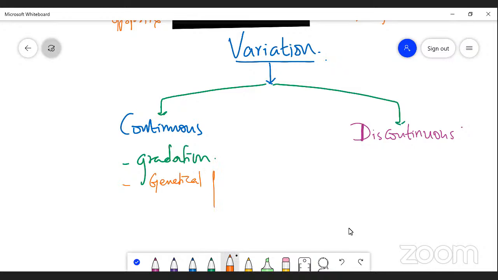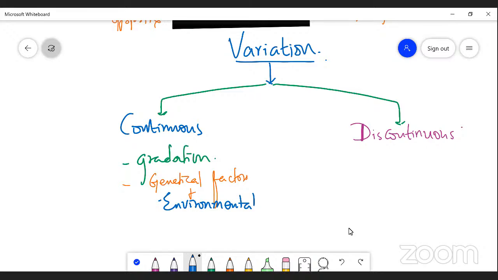The character of a plant or an organism is determined by both environmental condition and genetical factors, right? That is called the continuous variation.